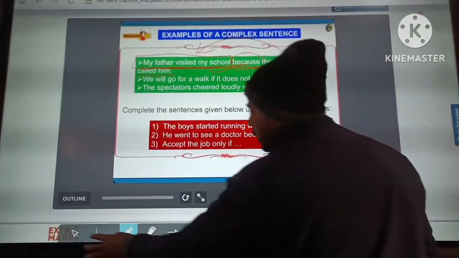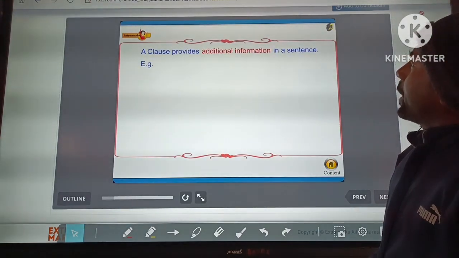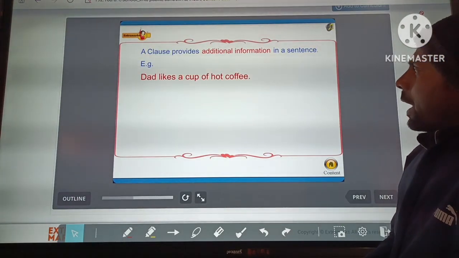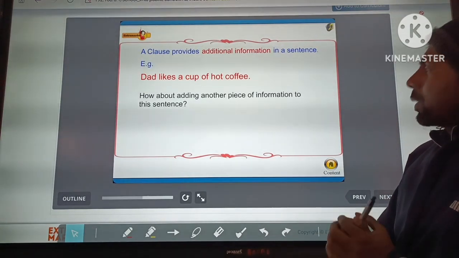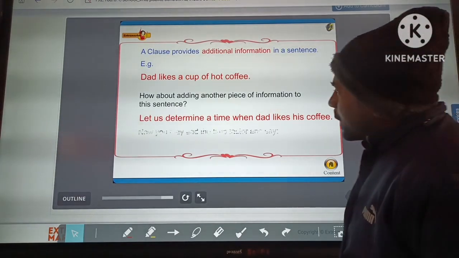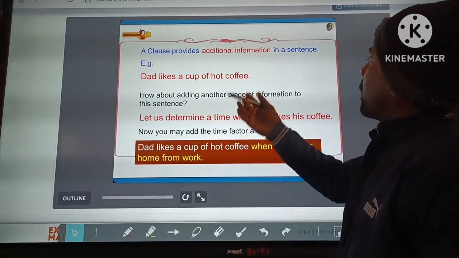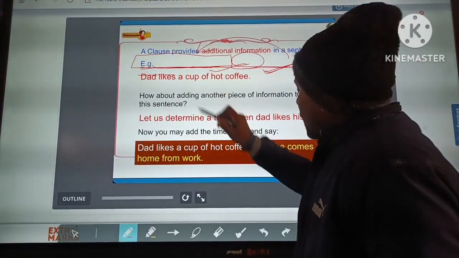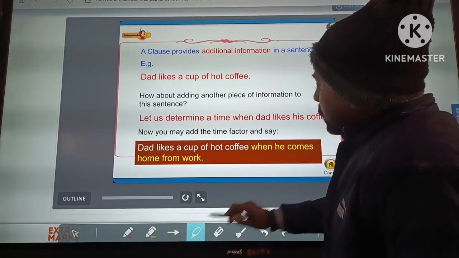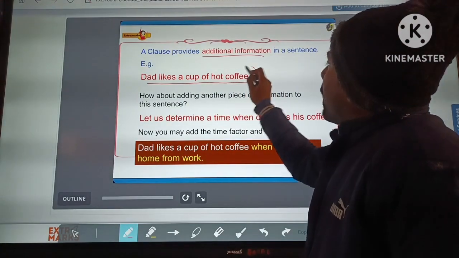Okay, next we will be talking about the definition of additional information. A clause provides additional information in a sentence, like: Dad likes a cup of hot coffee. How about adding another piece of information to this sentence? It means we can add something more. So additional means to add more. Clear? So you can see here, like, dad likes a cup of hot coffee.